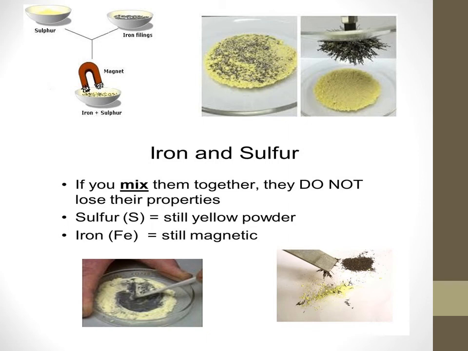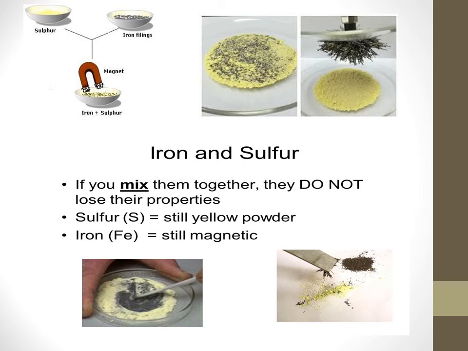Look at the first picture. Sulfur, which is a yellow powder, and iron filings, which are a grayish powder, are both mixed, and a magnet is shown. You just see how the iron particles alone stick onto the magnet. Look at the second picture. When you mix iron filings and sulfur, iron is a metal, sulfur is a non-metal. Iron is magnetic in nature, sulfur is non-magnetic. So a magnet is shown to this mixture. The iron particles alone stick onto the magnet, as shown in the second picture. So what does it mean?